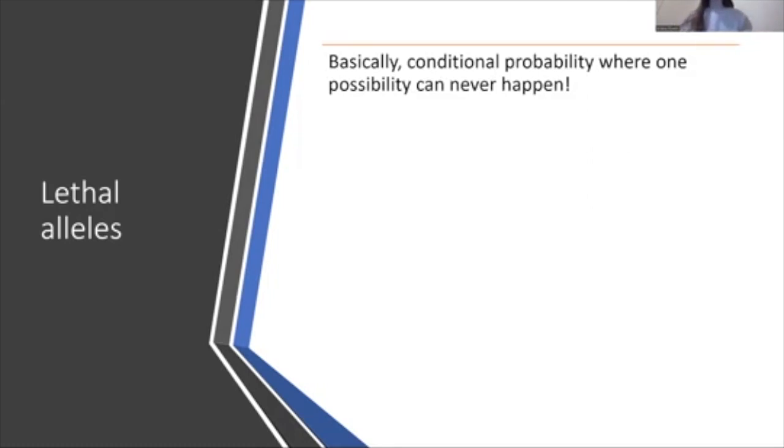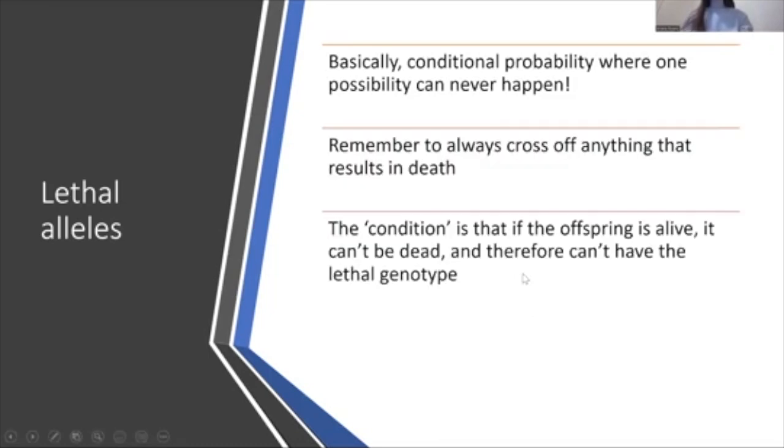The difference here is instead of it saying like without cystic fibrosis or something like that, just telling you that the offspring exists is enough, because if they're alive, that means they're not dead. So it's not as clearly stated in the problems like it is with conditional probability, where it has to tell you without cystic fibrosis. In this case, it's just going to tell you like an offspring is born, what's their chances? And if they're born, that means they're not dead. So you have to be a little intuitive here and think about that fact.